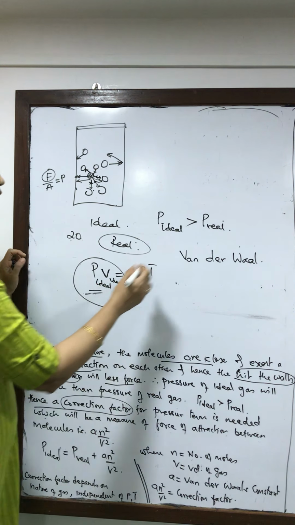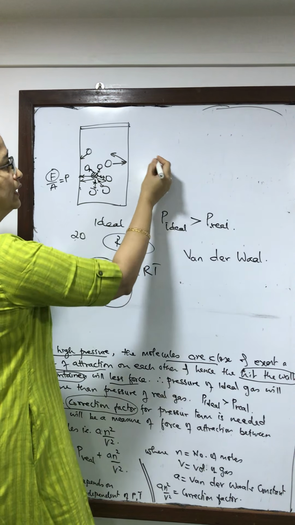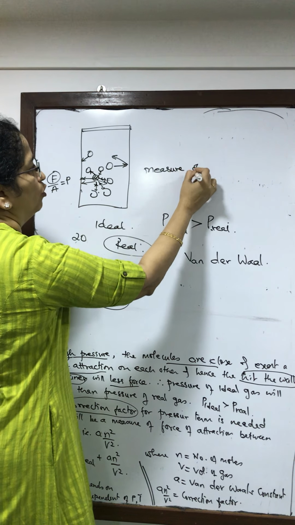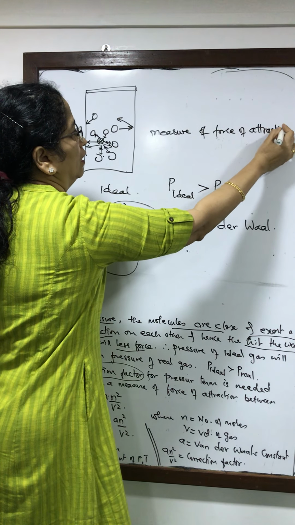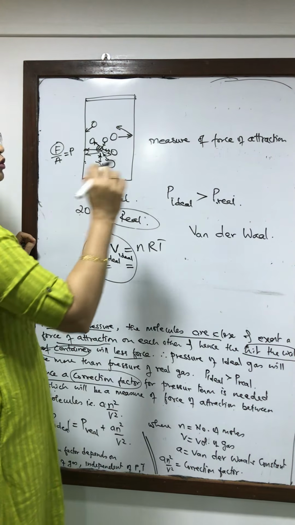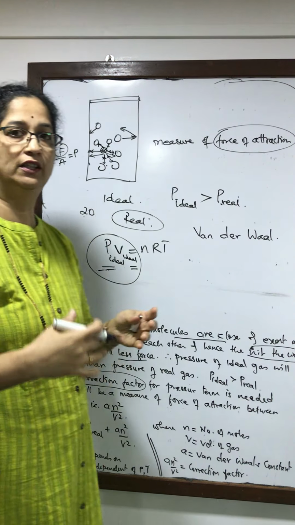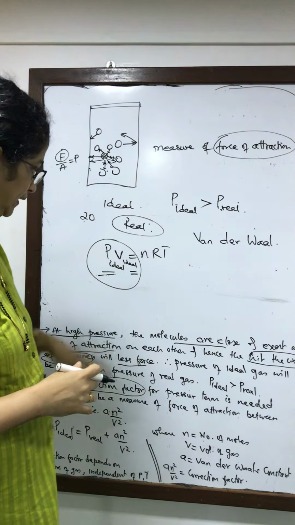Okay. Now when we talk of this pressure term, what is the correction we will bring about? The correction term should include a measure of force of attraction. So that term which we are going to add to this value should include force of attraction. So it should tell you whether the force of attraction is more or less, so that it will match with the ideal behavior.